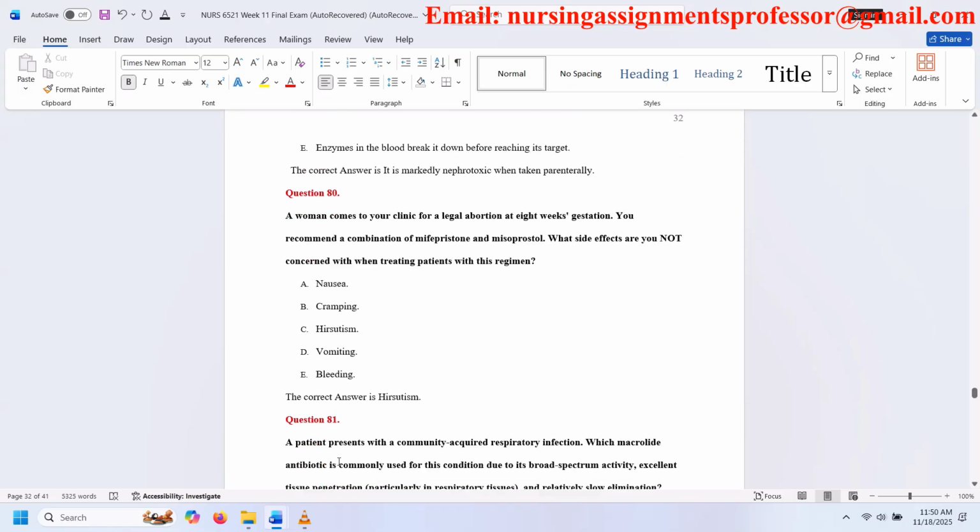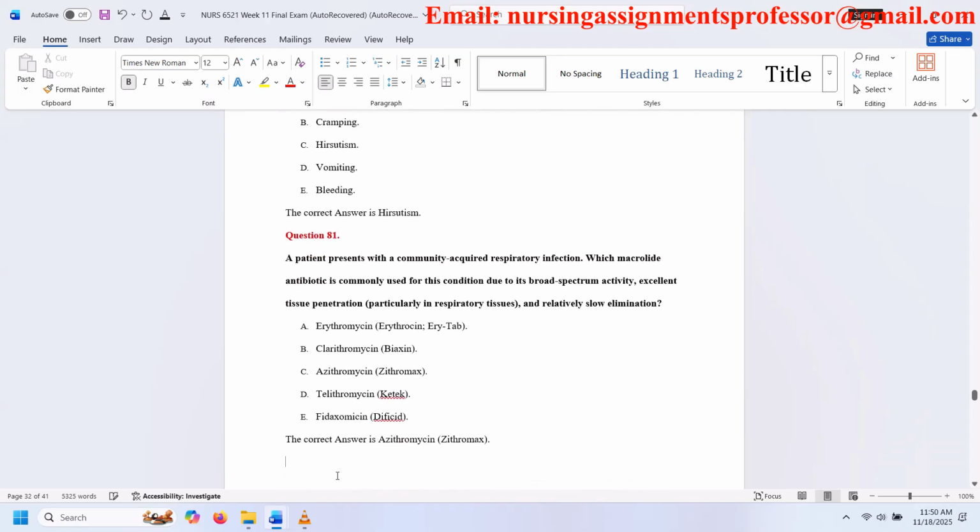Question 81. A patient presents with a community-acquired respiratory infection. Which macrolide antibiotic is commonly used for this condition due to its broad-spectrum activity, excellent tissue penetration, and relatively slow elimination? A. Erythromycin. B. Clarithromycin. C. Azithromycin. D. Telithromycin. E. Fidaxomicin. The correct answer is azithromycin.